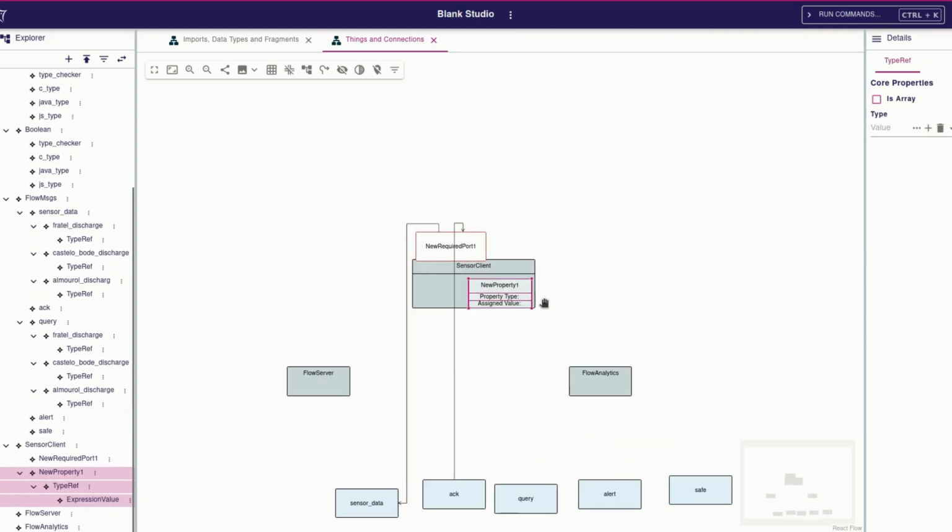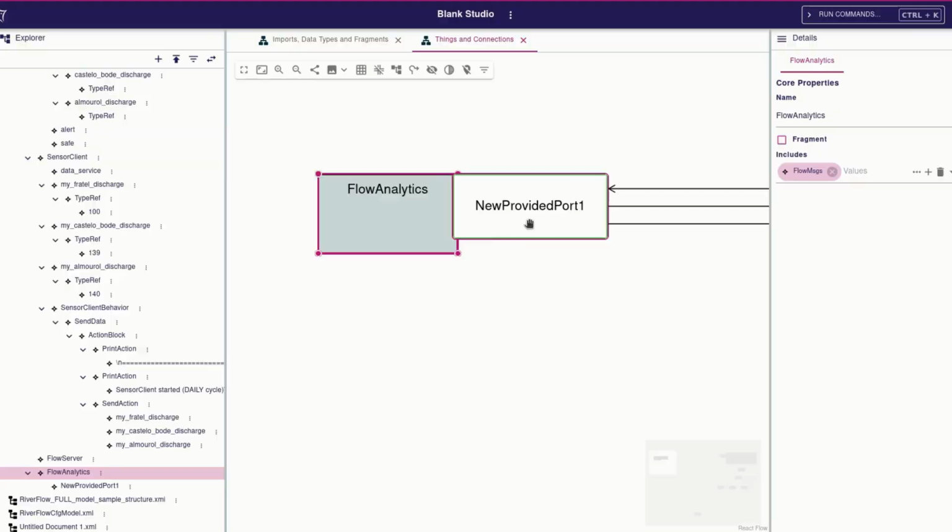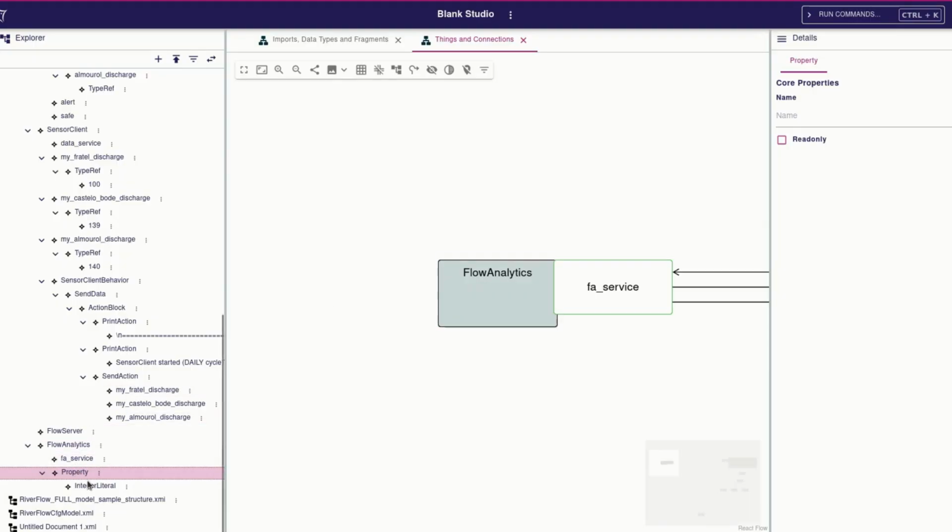Next, I add the ports to define communications. Ports define provided and required interfaces, and they control which messages can flow. Next, I assign message fragments to the port. I open the context menu for the selected element. I confirm the port so the model knows which messages are allowed on that interface.